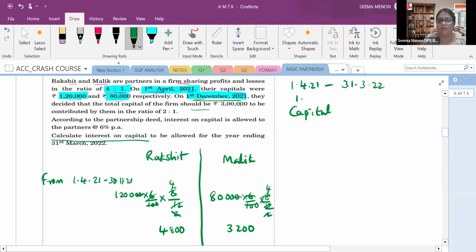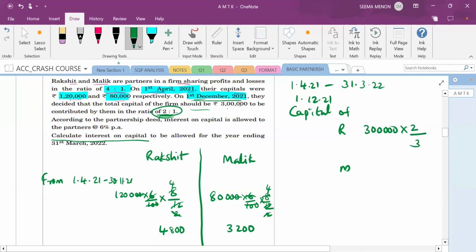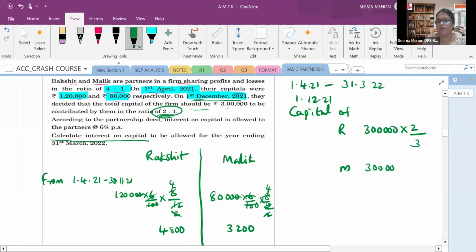Write the date in the working note: from 1/12/2021, capital of R and M. Total capital of the firm is 3 lakh rupees. And how much should R maintain? 2 upon 3, since 2 plus 1 is 3. And M should maintain how much? 1 upon 3.